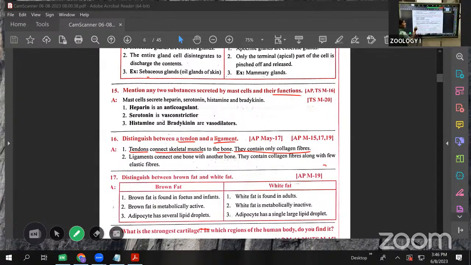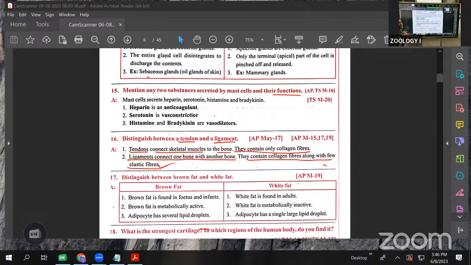Next, the ligaments connect one bone to another. One bone is connected with another by the ligaments. They contain collagen fibers along with elastin. Not only collagen fibers are present here as in the tendon, but ligaments have collagen as well as elastin fibers inside them. Clear?